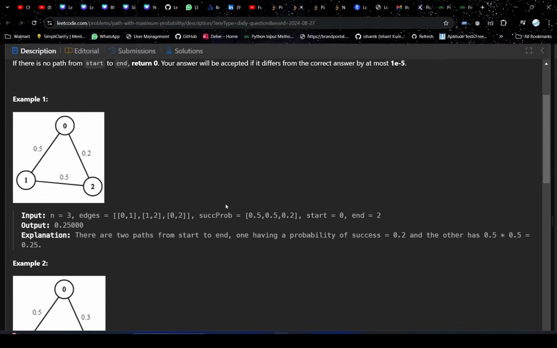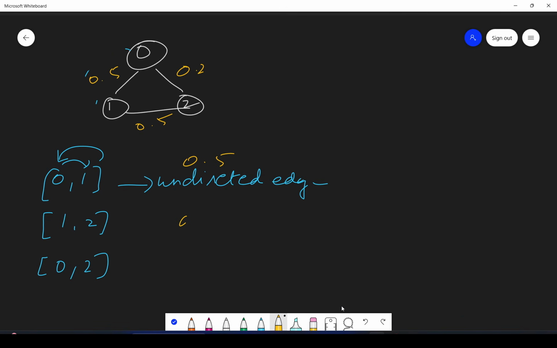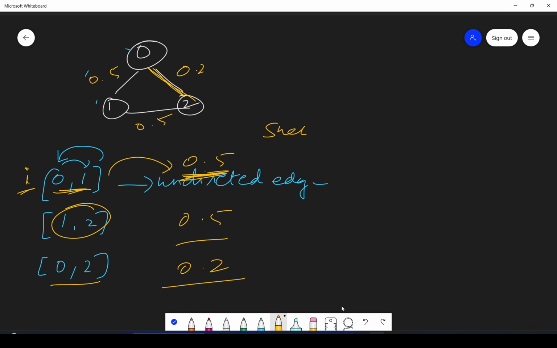And if you see what else is given, we are given the success probability, which is this one. So this success probability array is 0.5, 0.5, 0.2. If this is your i, then whatever is at this i index in success probability will be your probability to traverse this edge. So the probability to traverse the edge between 0 and 1 is 0.5. The probability of traversing the edge between 1 and 2 is 0.5, and the probability of traversing the edge between 0 and 2, this one, is 0.2.